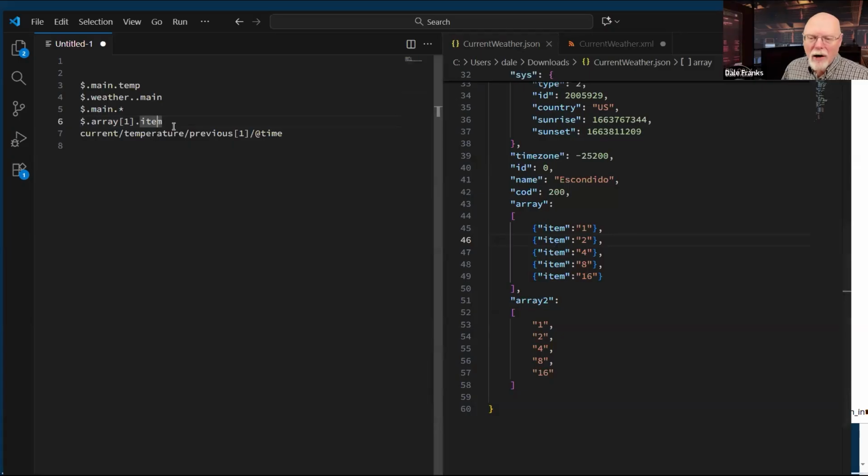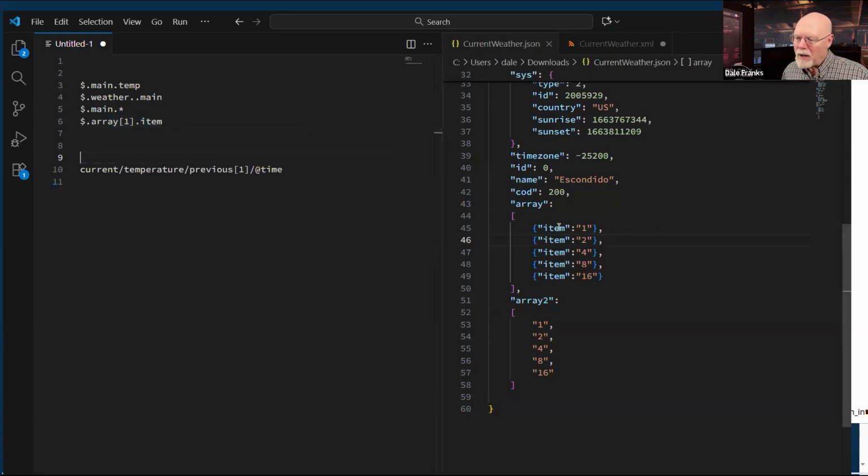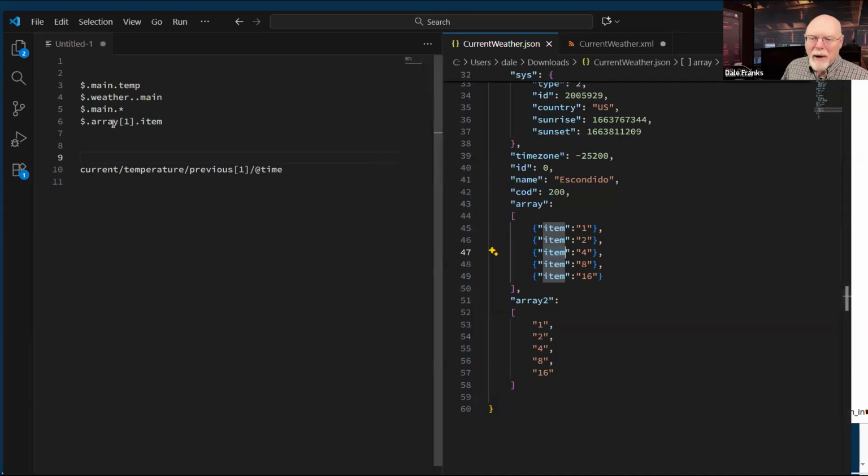Now I have to call it this way with array 1 item because I have to pull the node name. So I have to explicitly pull the name item. But it is actually the index of array.